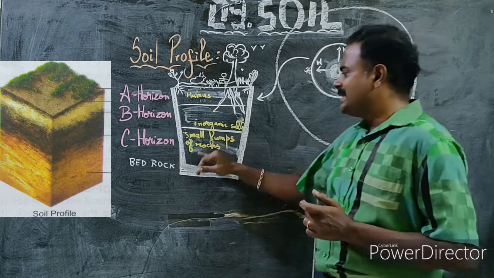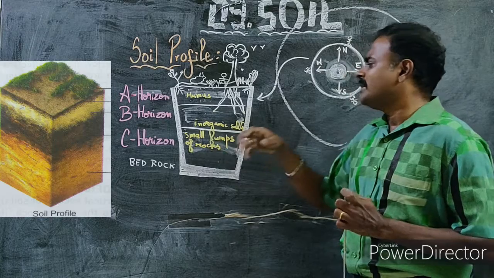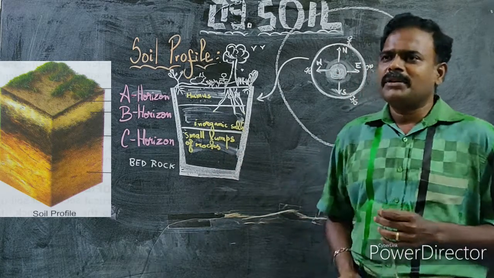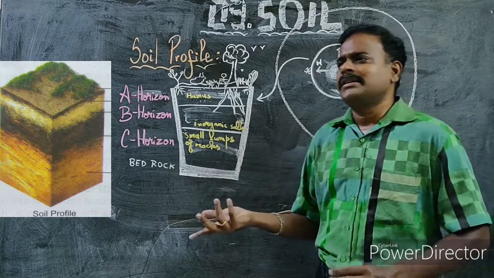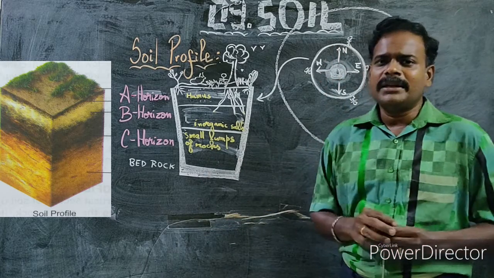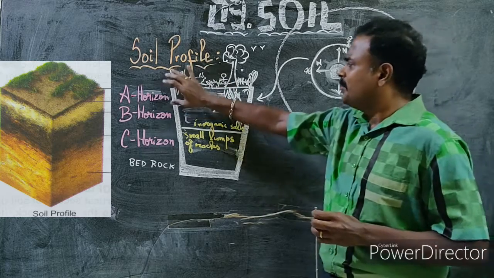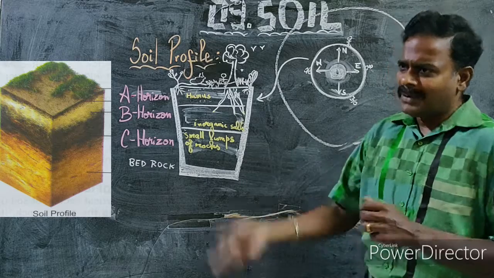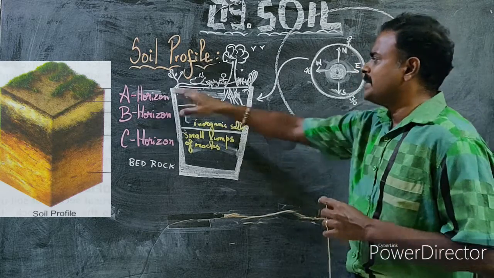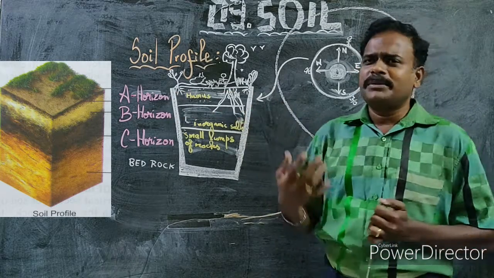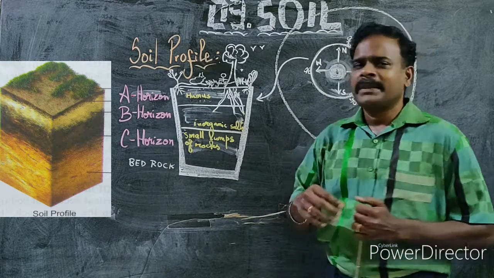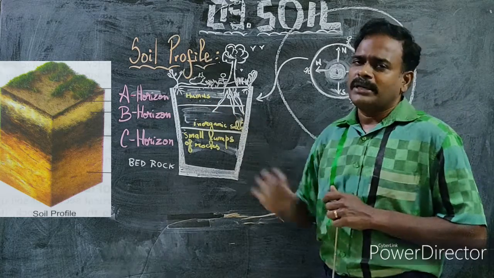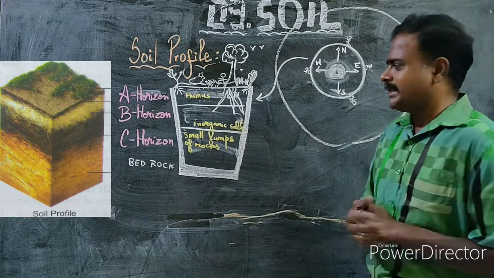Then the C horizon comprises small lumps of rocks, and this is also unfit for plants because you don't come across normal plants growing in rocks. Okay, so the best horizon is the A horizon. I am talking about plants, animals, and humans. Instead of saying best, I would say suitable, which is good. The suitable horizon for plants, animals, and human beings is the A horizon.